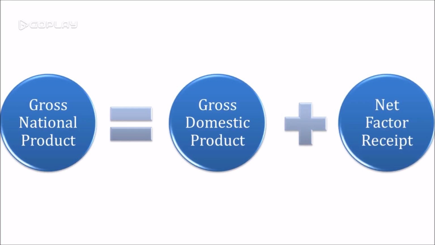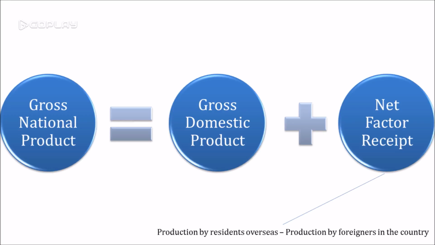GNP equals GDP plus net factor receipt. Based on the definitions of GDP and GNP, would you like to make a guess? What is the net factor receipt? Well, it is equal to production by residents overseas less production by foreigners in the country. Does it make sense to you? If not, please check back the definitions again.